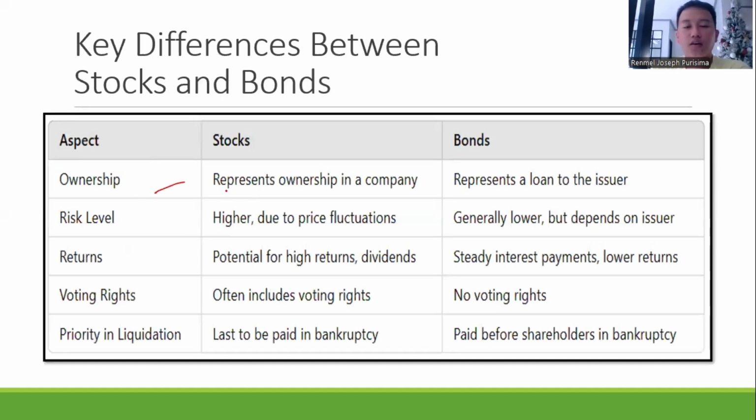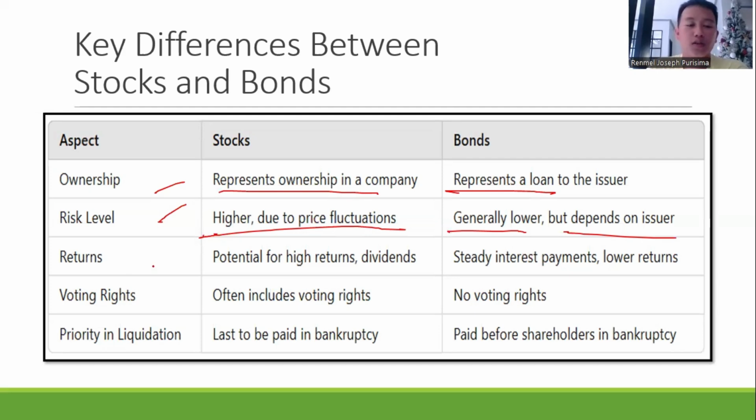For stocks, you represent ownership in a company. You have a share in the company, a small portion. For bonds, you are just representing a loan to the issuer. The risk level for stocks is higher, again because of the performance. It will be dependent on the performance of the company. For bonds, it is lower, but depends on the issuer on how high the interest that they will be giving to you.